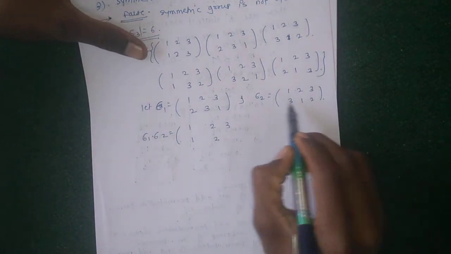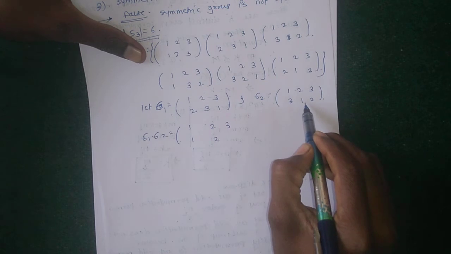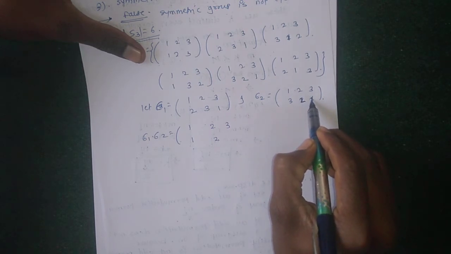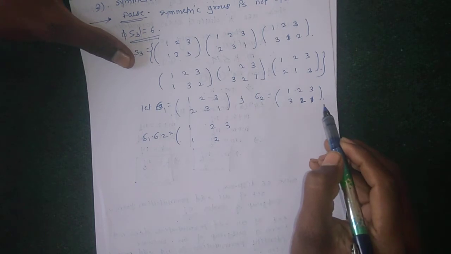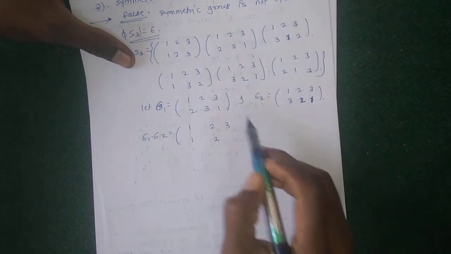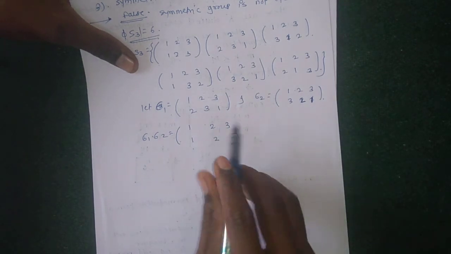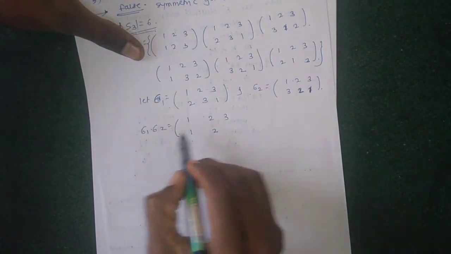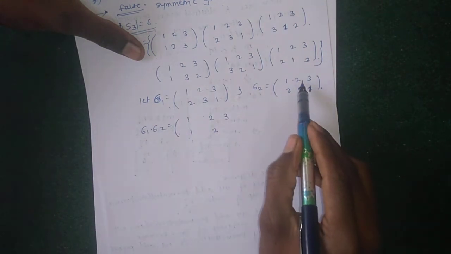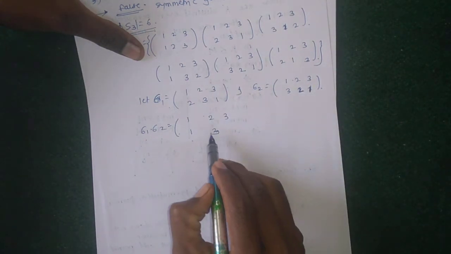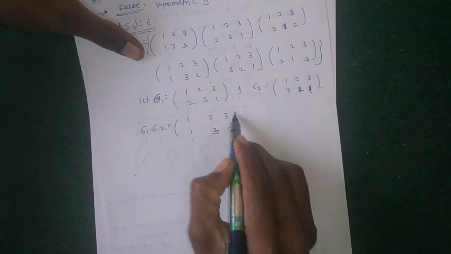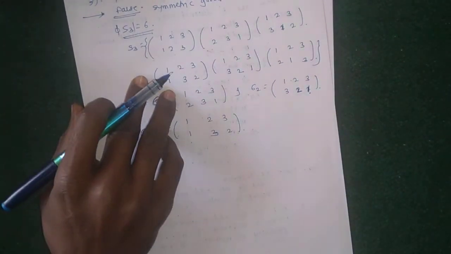Suppose sigma 2 is 1 2 3 to 3 2 1. Choose this element. Then sigma 1 into sigma 2: 1 has value 3, 3 has value 1, 2 has value 2, 2 has value 3, 3 has value 1, 1 has value 2. Choose other elements.